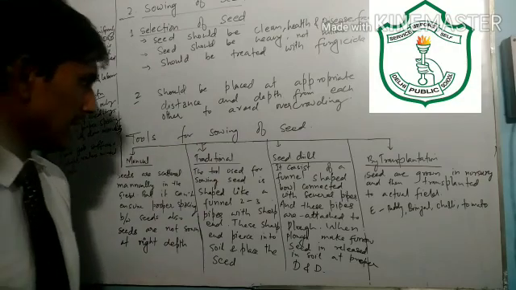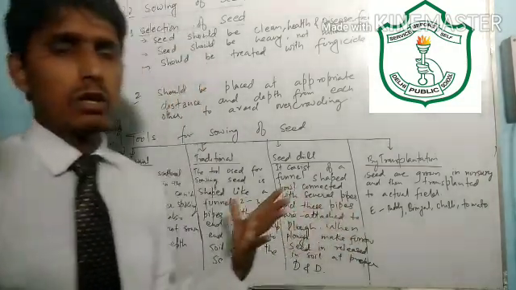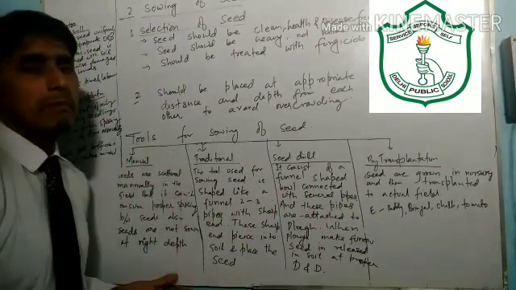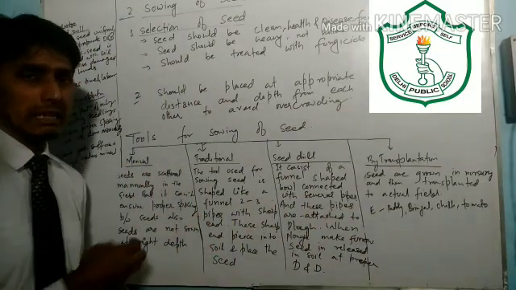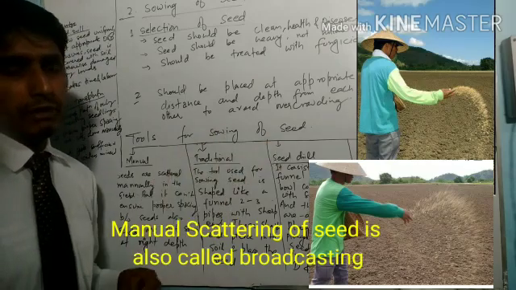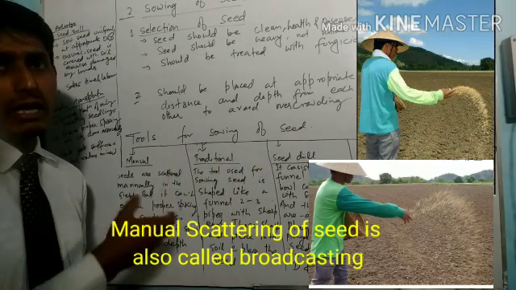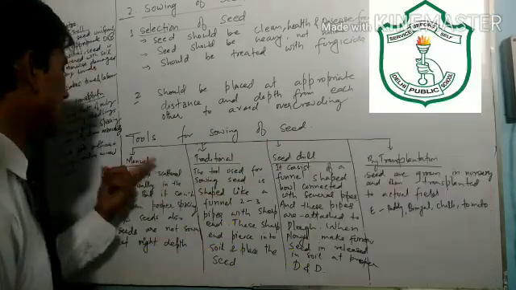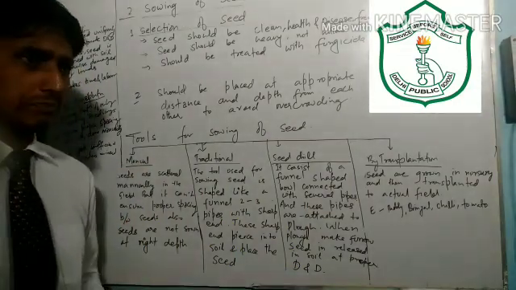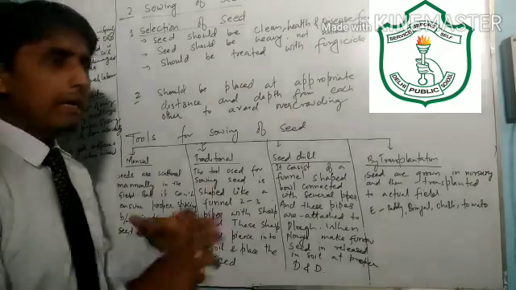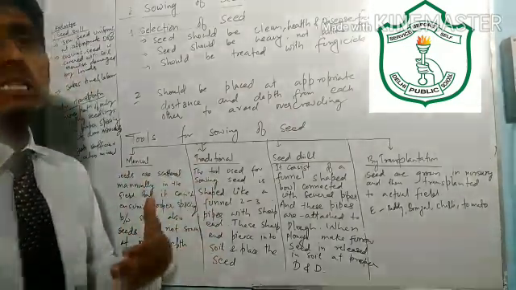There are various methods of sowing of seed. The first method is manual. In this manual method, we scatter the seed in our field manually with the help of our hand. But this method of sowing of seed is not appropriate, because here the proper distancing of the seed is not maintained.